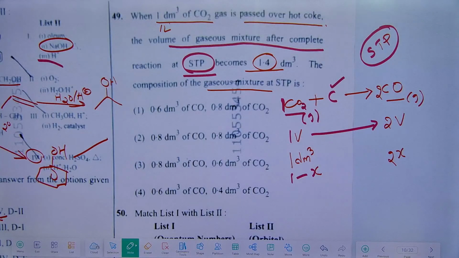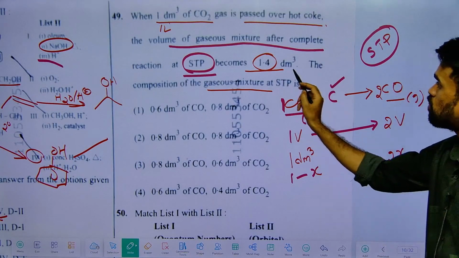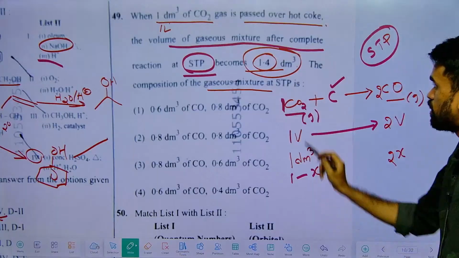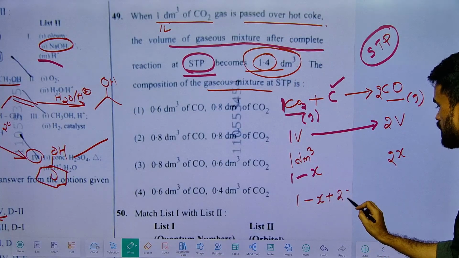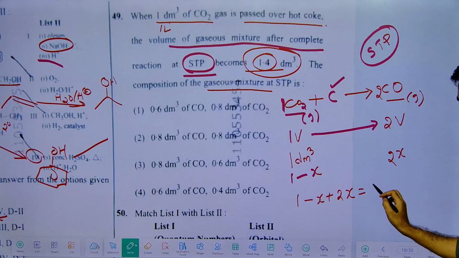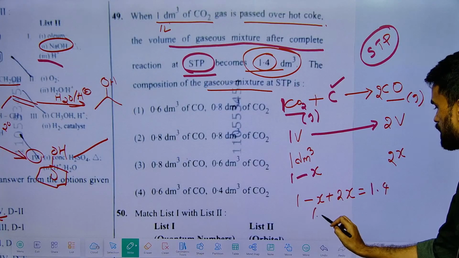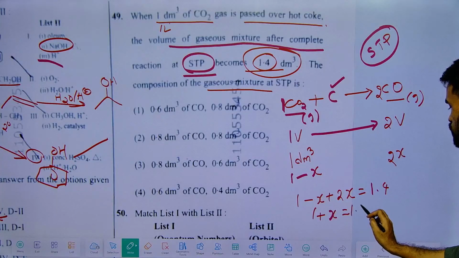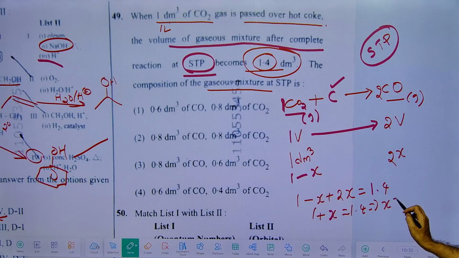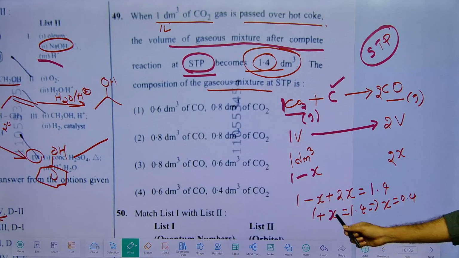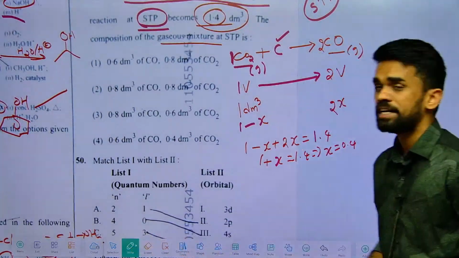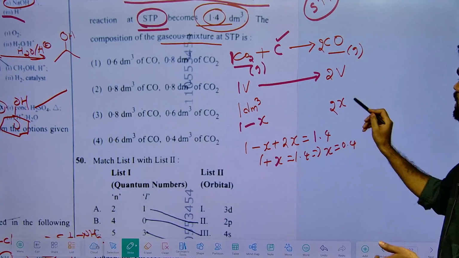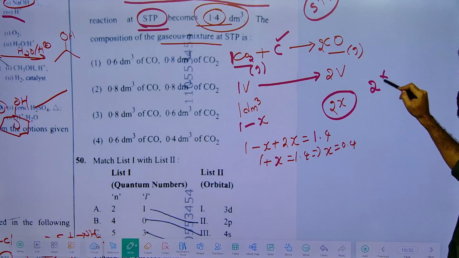Up to here it is clear now. So what is the total volume at the end? 1.4. It means 1 minus x plus 2x is equal to the total volume, which is 1.4. So 1 plus x is 1.4, and from here x will be 0.4, since 1.4 minus 1 is 0.4. Done now. So we got the quantity of CO formed here, that is 2x, so 2 into 0.4.